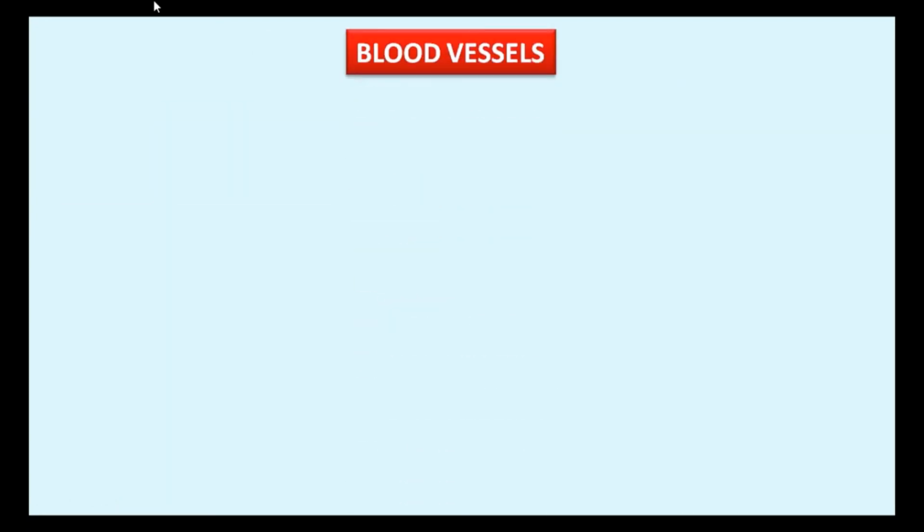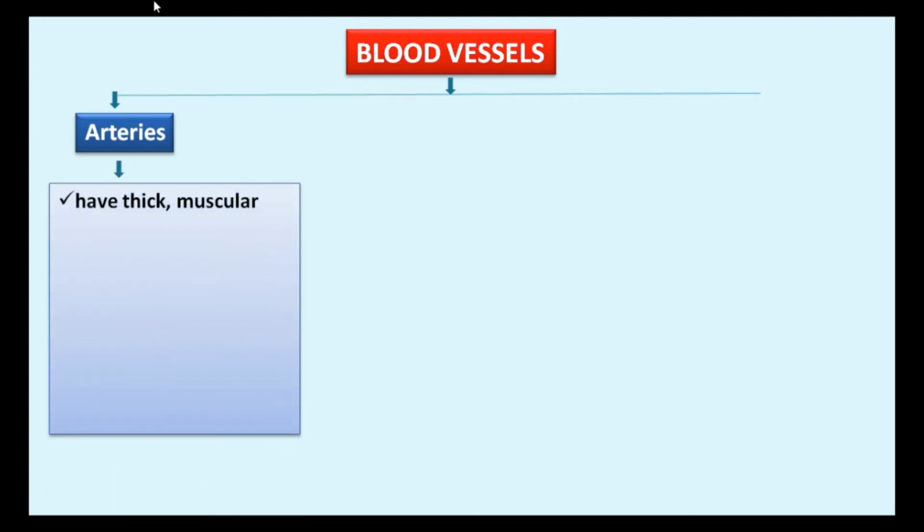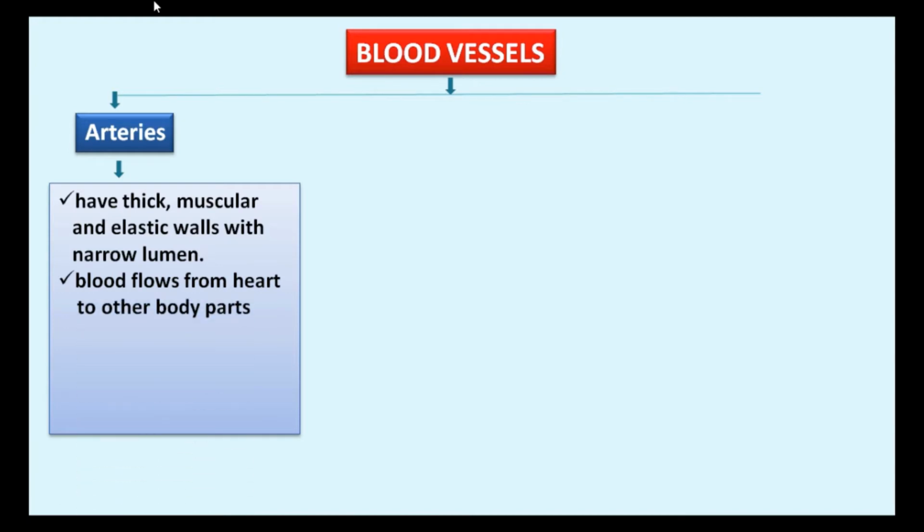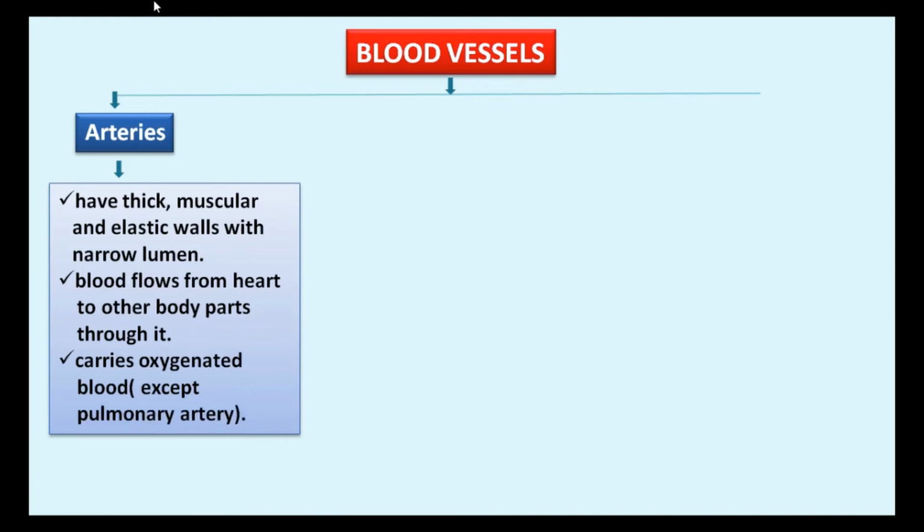Blood vessels. Blood vessels are of three types. First is arteries. Arteries have thick, muscular and elastic walls with narrow lumen. Blood flows from the heart to other body parts through arteries. Arteries carry oxygenated blood except the pulmonary artery, which carries deoxygenated blood.